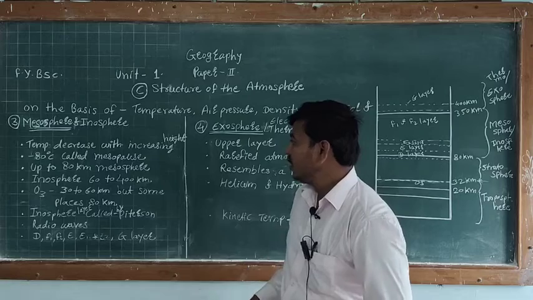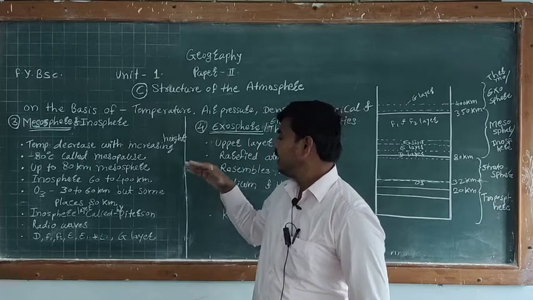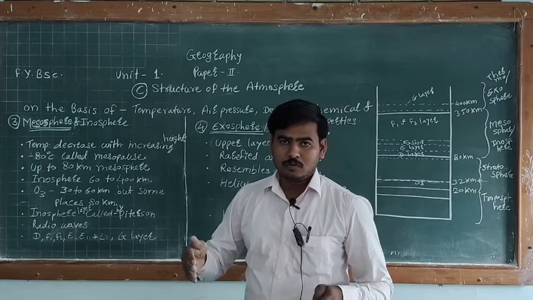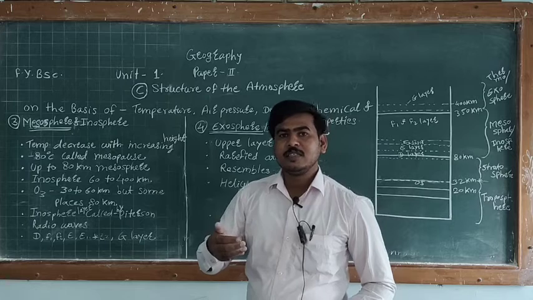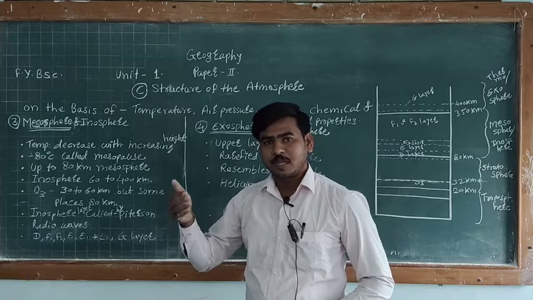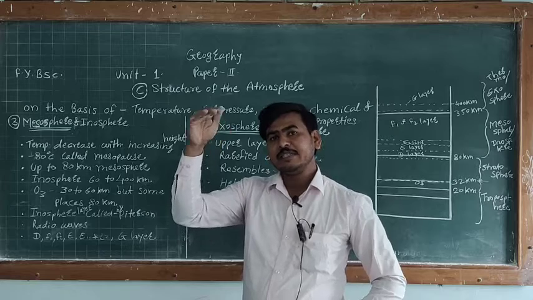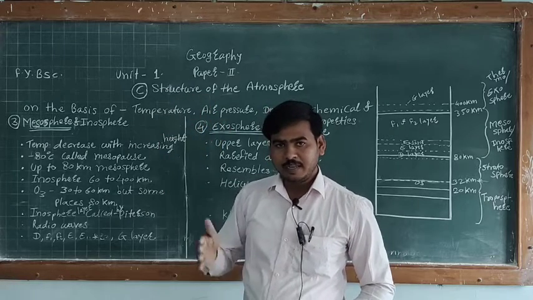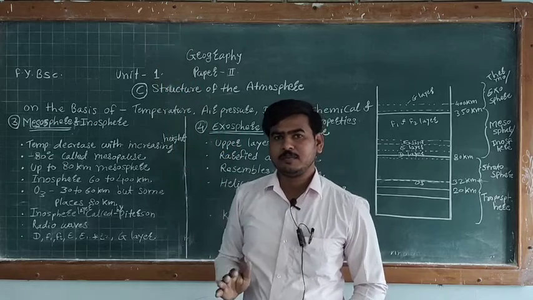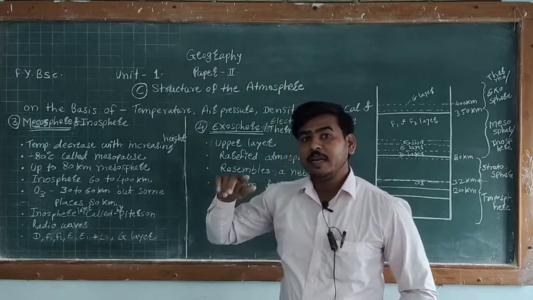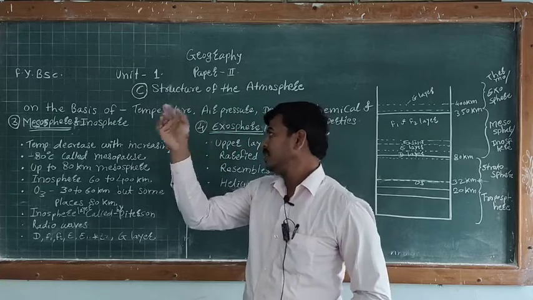In the mesosphere, temperature decreases with increasing height. We discussed that in the troposphere, with increasing height, temperature decreases. In the stratosphere, with increasing height, temperature increases. But in the mesosphere, with increasing height, temperature decreases.